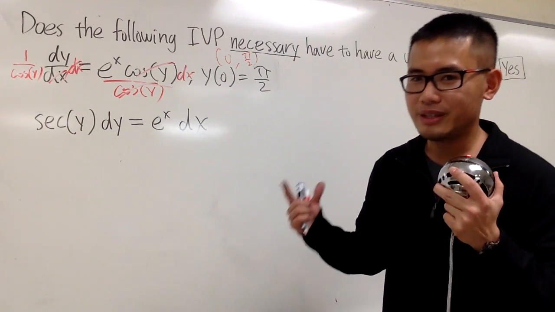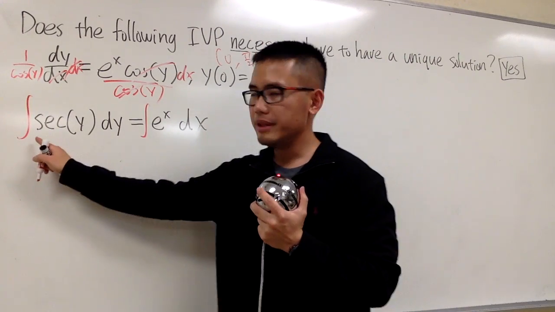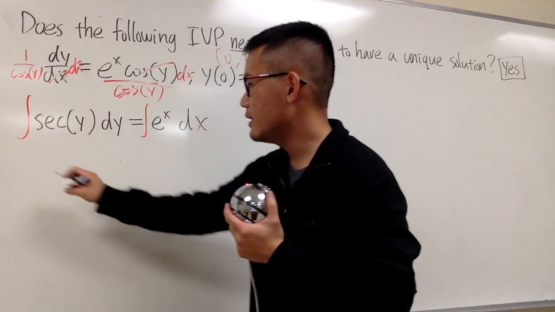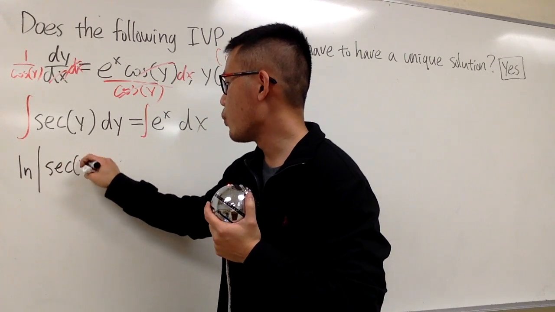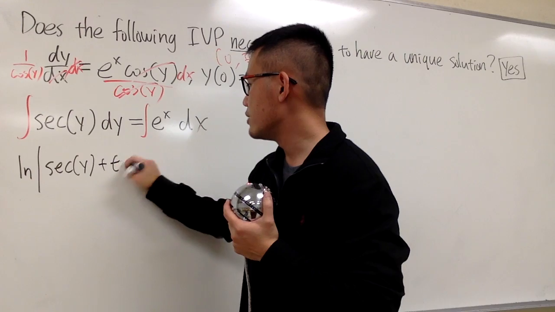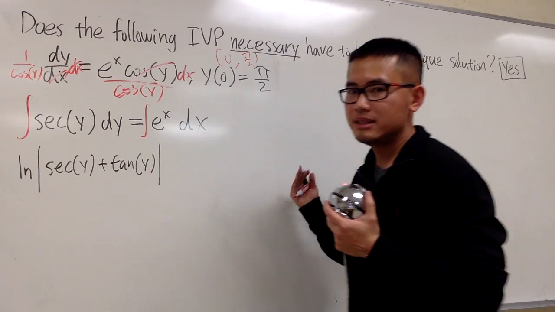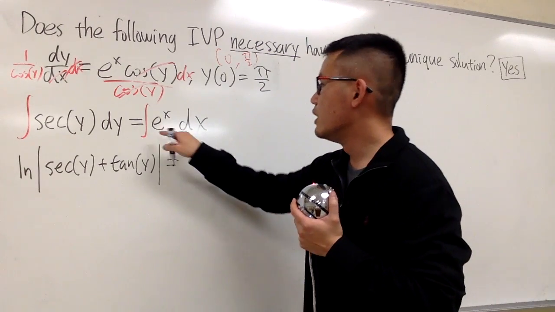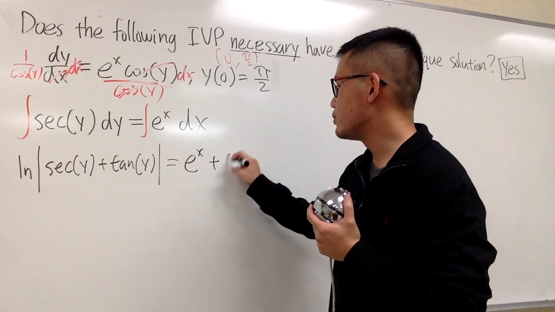And now we can integrate. We have to integrate both sides. So the integral of secant y is ln absolute value of secant y plus tangent y, right? And just put a plus C on the right hand side. This is equal to the integral of e to the x. It is just e to the x, and then you add a plus C right here. Okay?